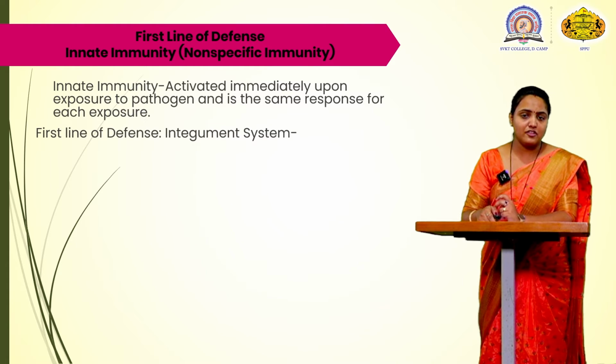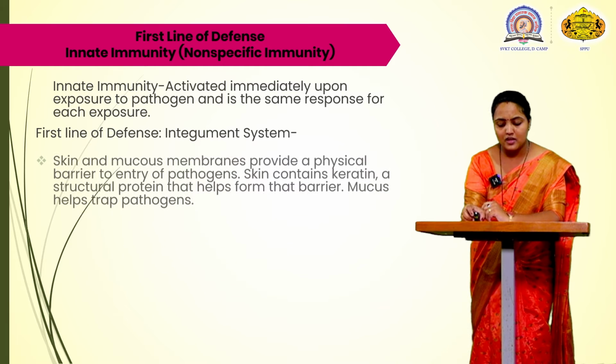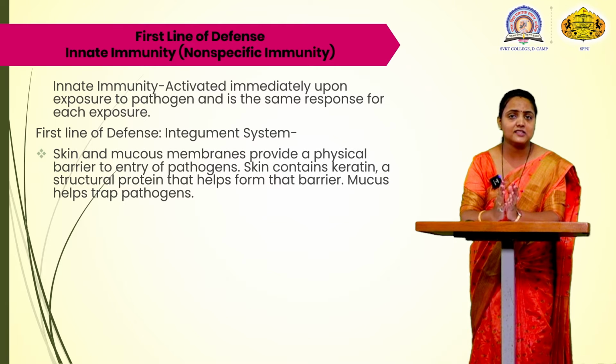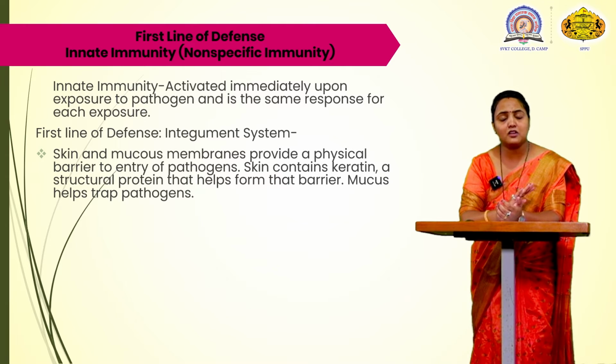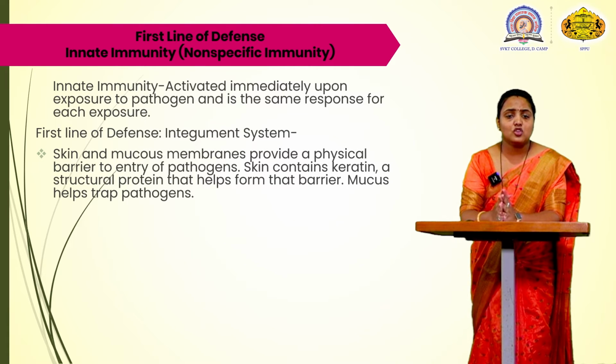Now the first line of defense mechanism includes the integument system. What do you mean by integument system? Integument system means the skin and mucus present in our body. Skin covers our entire body, and mucus is present in the nostrils. These barriers keep the pathogens away.